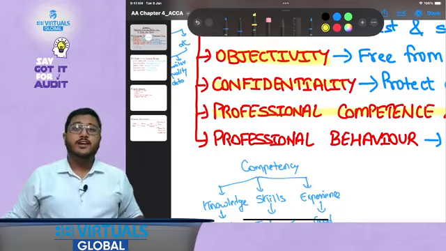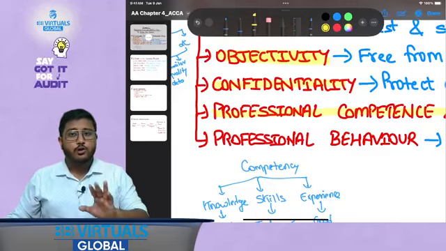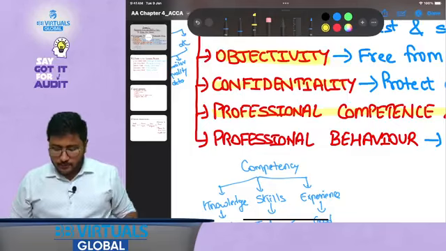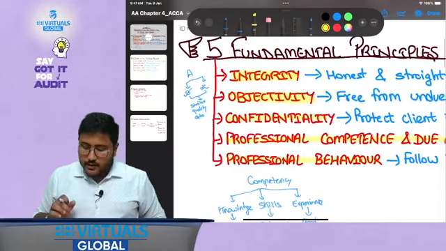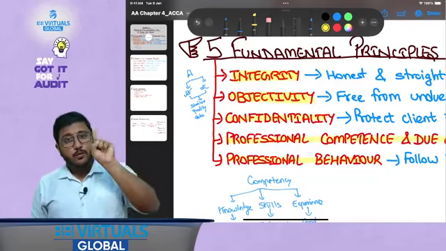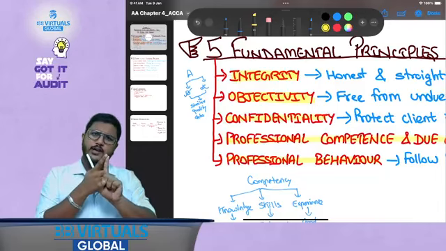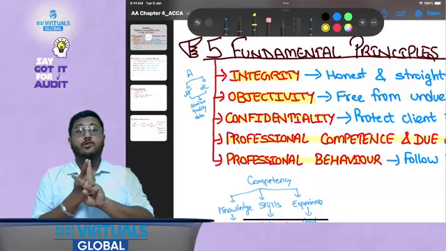And the third thing is that their judgments should be driven by their professional knowledge and not from their personal knowledge or personal thinking. Now this becomes really important for you. What are the 5 fundamental principles of professional ethics? Number 1 is integrity. Do you understand it? Yes. Honesty plus straightforwardness. Number 2 is objectivity.